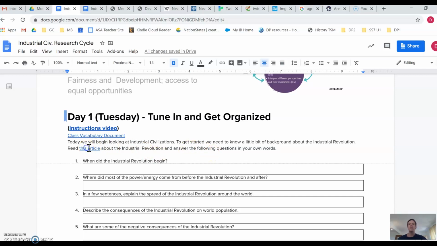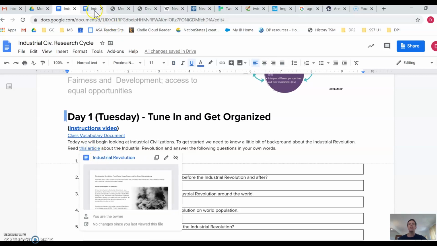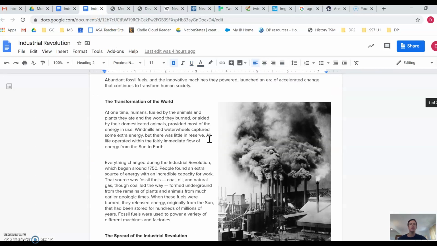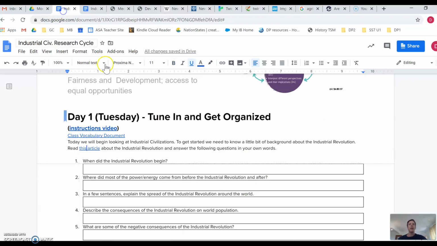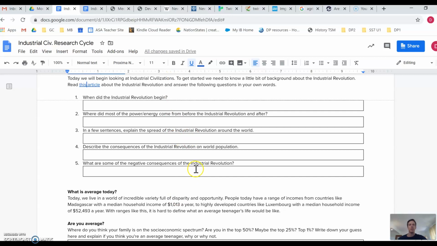If you click here, this will take you to a brief article about the Industrial Revolution. It's only about 2 pages, so please read the article and answer these 5 questions. Remember to answer them in your own words and in complete sentences.